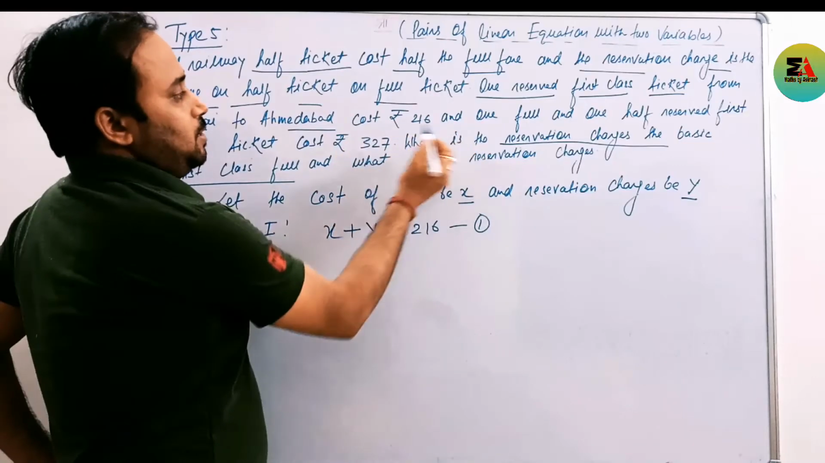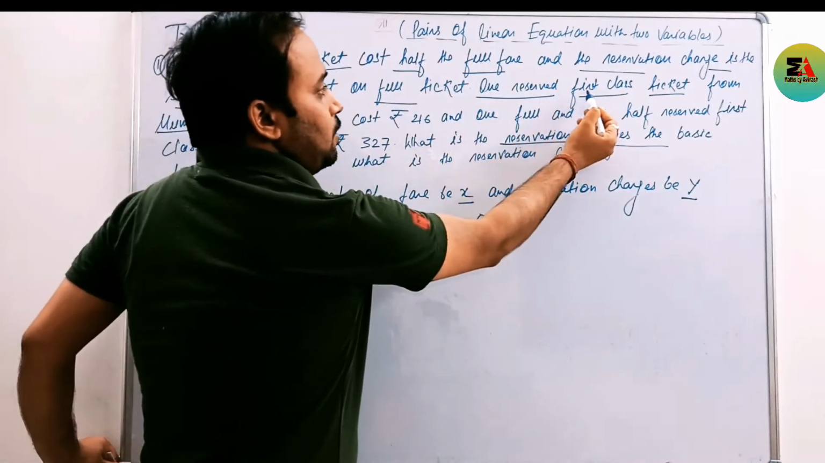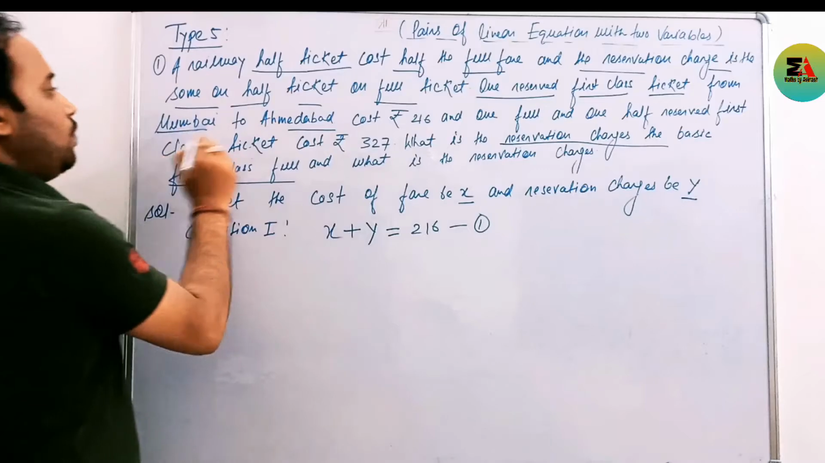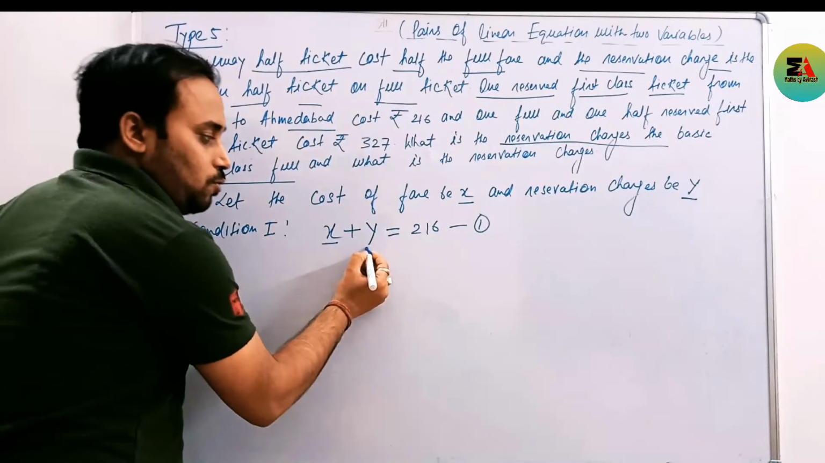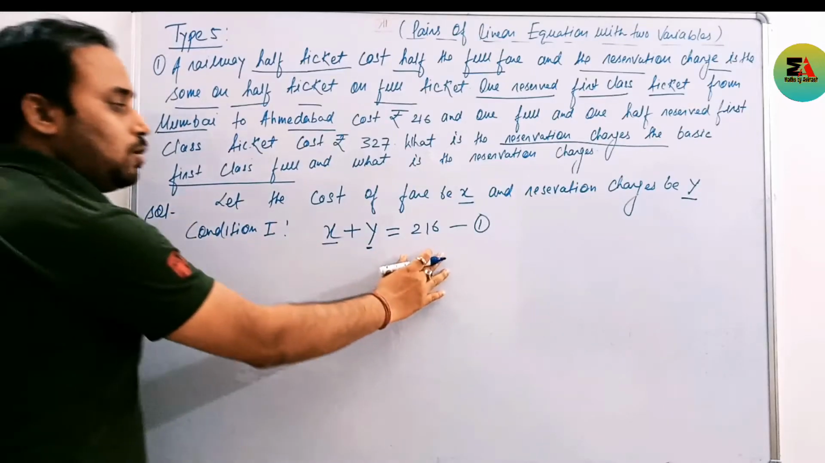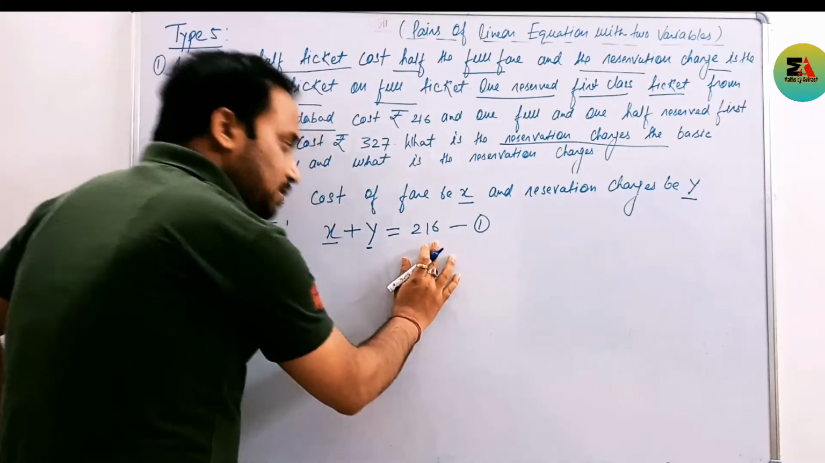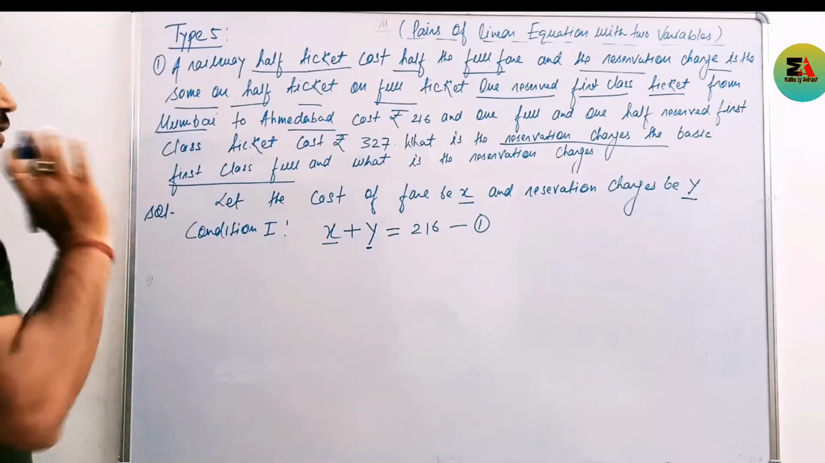Here in the question it is mentioned we have reserved one first class ticket from Mumbai to Ahmedabad. So the cost of the ticket will be X and the railway imposes Y reservation charge. So what will be the total cost? The total cost will be 216. I hope condition first is clear to you.